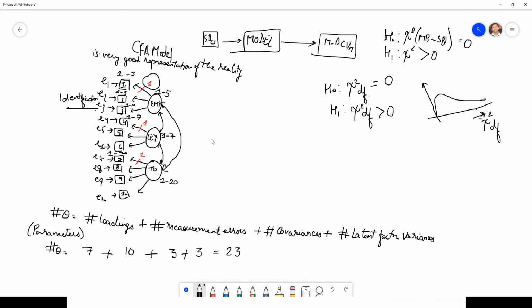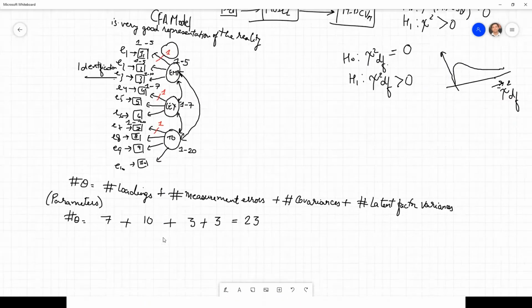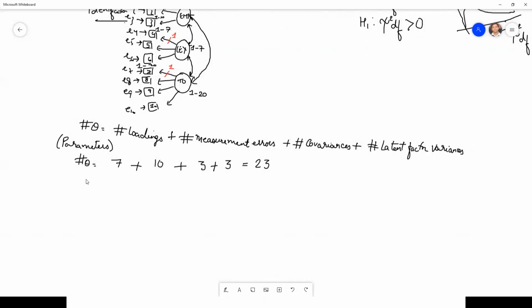So what is the formula for computing degrees of freedom? Okay, degrees of freedom, let me actually put it below. So the formula for degrees of freedom here is given by k(k+1)/2 minus the number of parameters, theta.